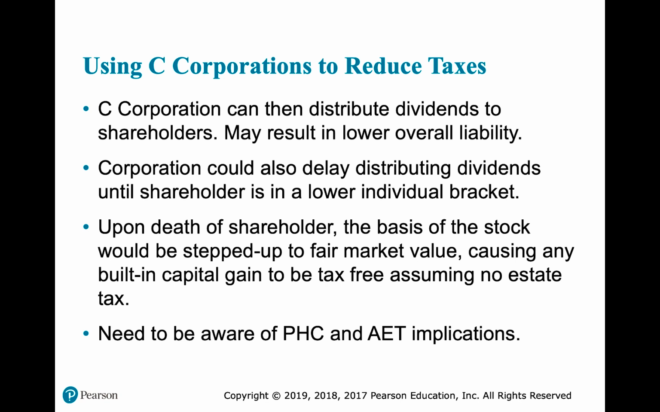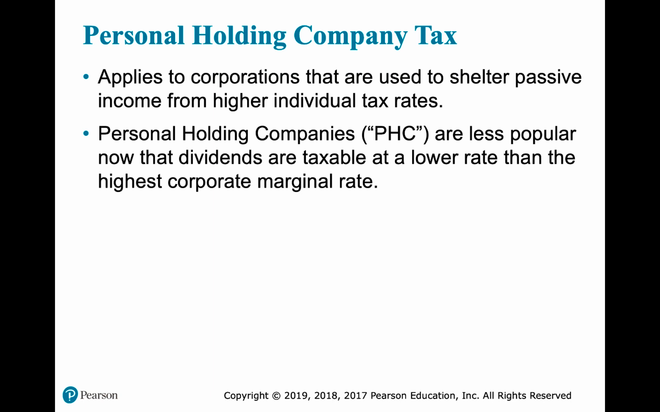This works until we consider the personal holding company tax and the accumulated earnings tax. So these two taxes are the IRS's answer to this accumulation. The personal holding company tax is going to apply to corporations used to shelter passive income from higher individual tax rates. And a personal holding company is now less popular because dividends are taxed at a lower rate than they used to be. They're lower than the highest corporate marginal rate.